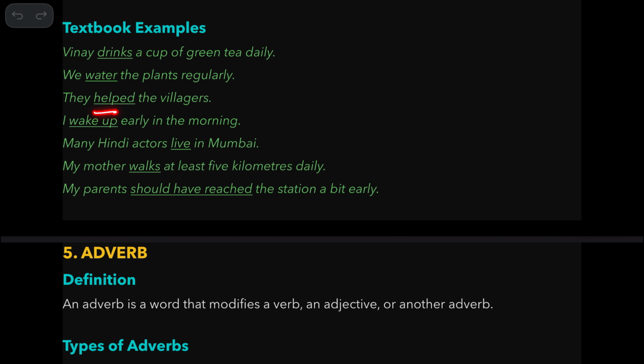They help the villagers. I wake up early in the morning. Many Hindi actors live in Mumbai. My mother walks at least 5 kilometers daily. My parents should have reached the station a bit early. Now you can understand that sometimes you can have two, three, even four words in the verb. It's a single unit.